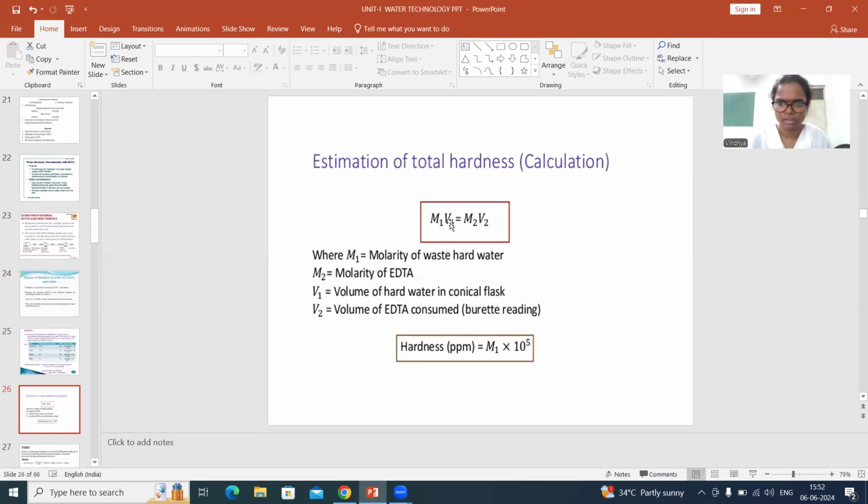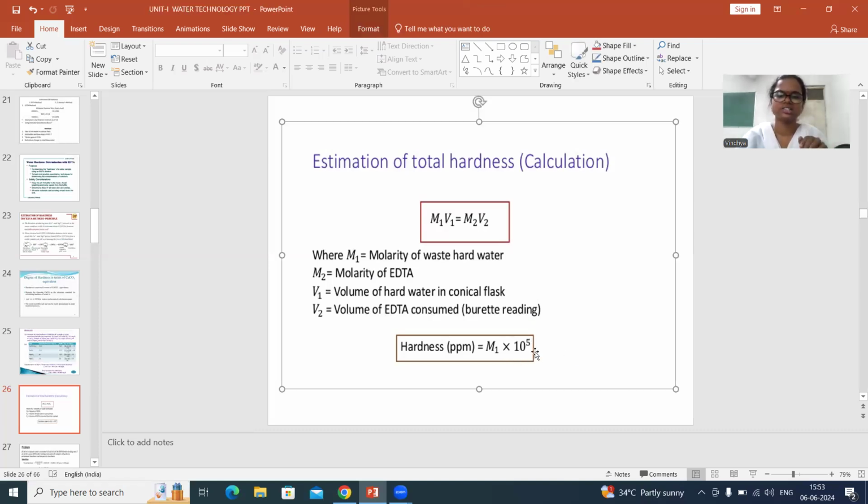V1 is the 20 ml of hard water we have taken, and M1 is the molarity of the hard water. This you have to find. So M1 is equal to M2V2 by V1. Just substitute all the values and you will get the molarity of hard water. After you get the molarity of hard water, you have to calculate the hardness. This is the formula: hardness is equal to molarity of hard water into 1000 into 100.